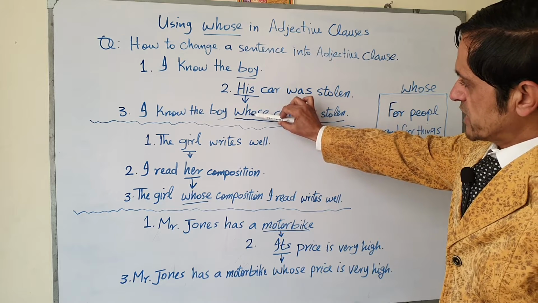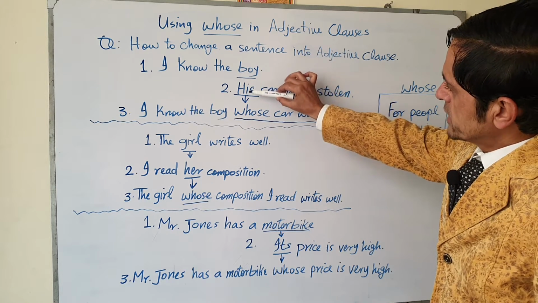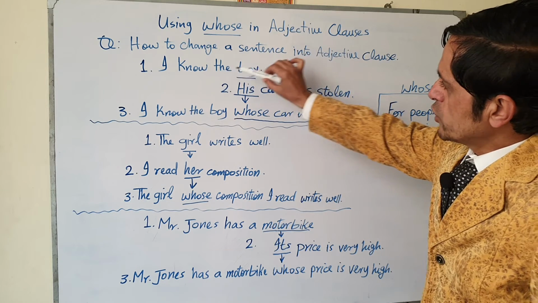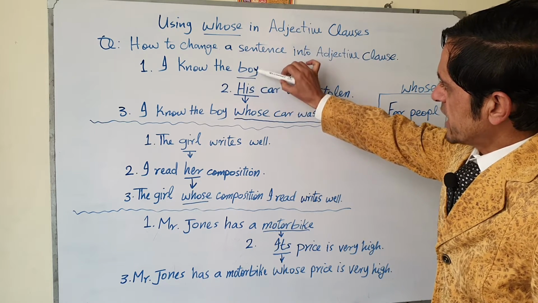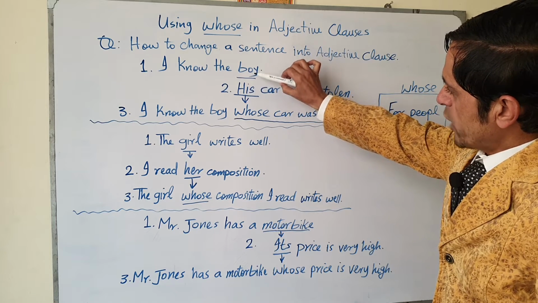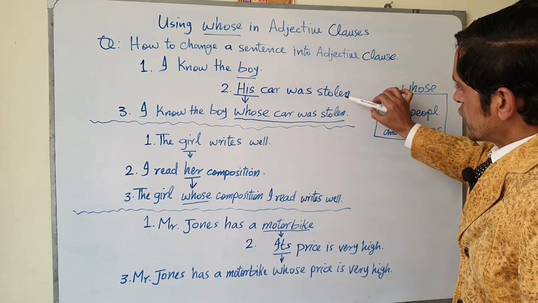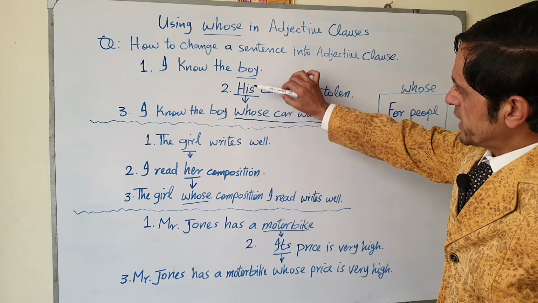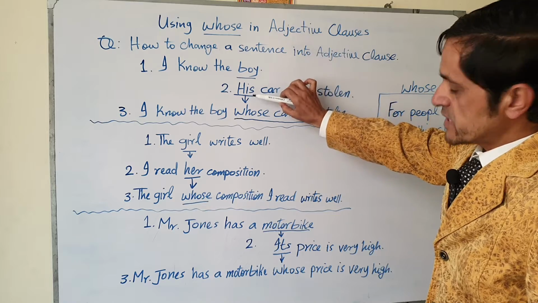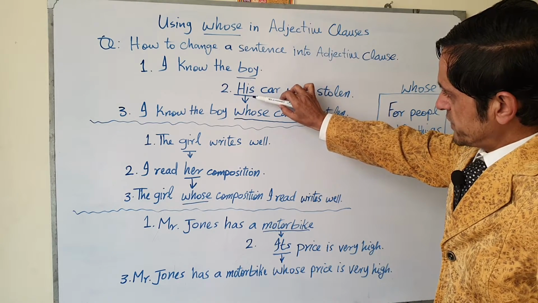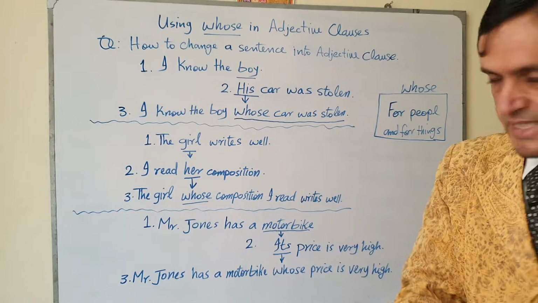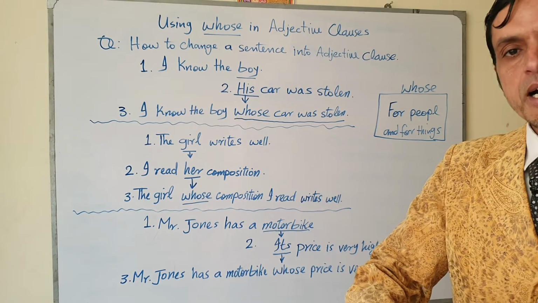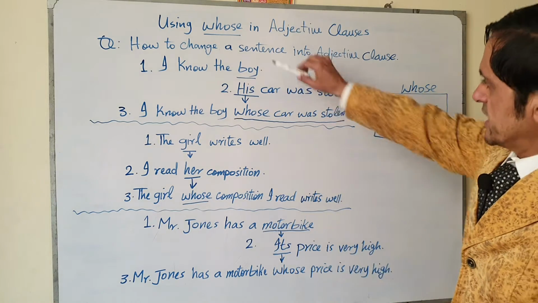This is possessive adjective. Now here, this his modifies this boy. So I know the boy, his car, the car of the boy. So his car was stolen. This is personal pronoun in the possessive case, and this is here possessive adjective because it shows possession, his car. So it means that the car is possessed by this boy.